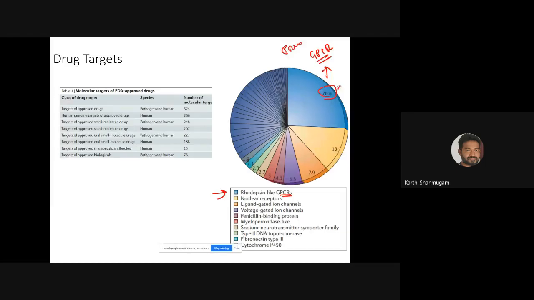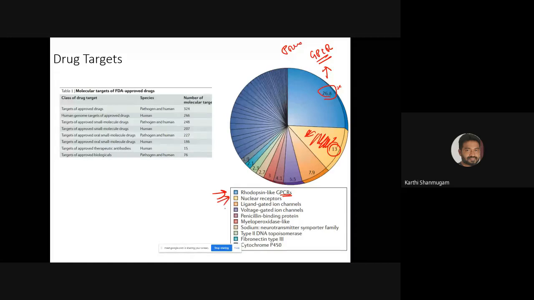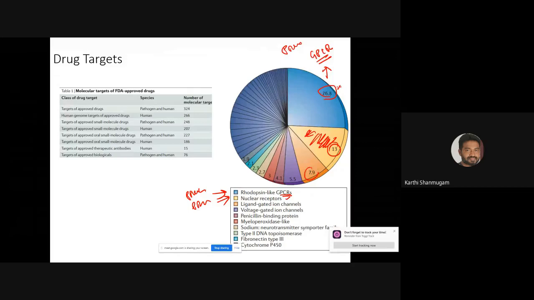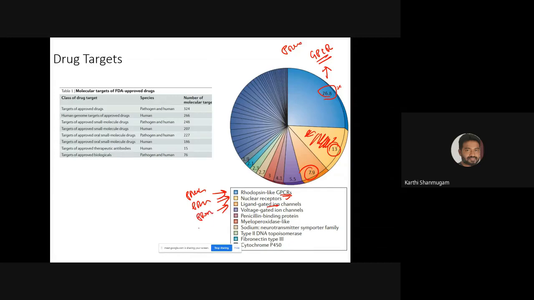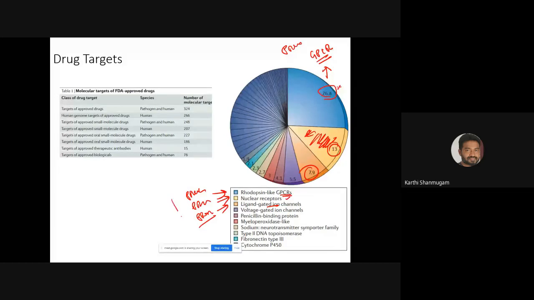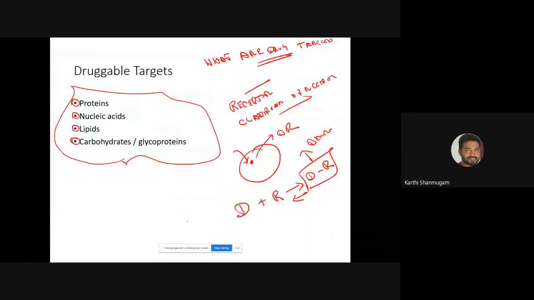If you look at this color, 13 percent corresponds to nuclear receptor. Again, it's a kind of protein molecule. So the first one is a protein, the second one is also protein. If you look at the third, 7.9 percent of the drug molecules target ligand gated ion channels. Ion channels are again proteins. Based on this, we can say many approved drug molecules target proteins. Even though we have classes of drug targets such as protein, nucleic acid, lipids, carbohydrates, or glycoprotein, most of the approved drug molecules target protein.